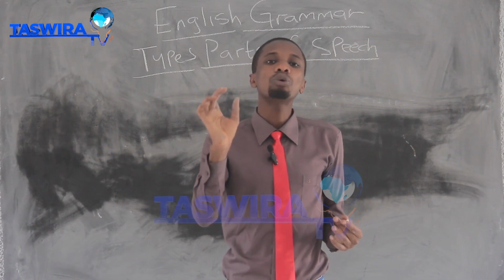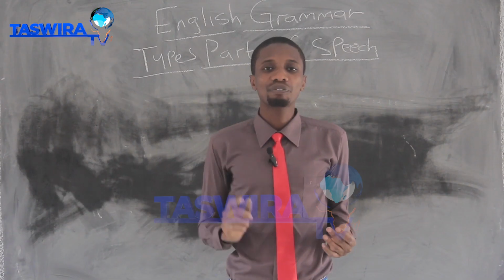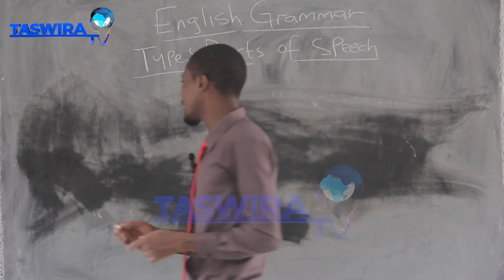You will see that all the words have functions, and the functions of the words must fall under the 8 types of parts of speech we have in English.